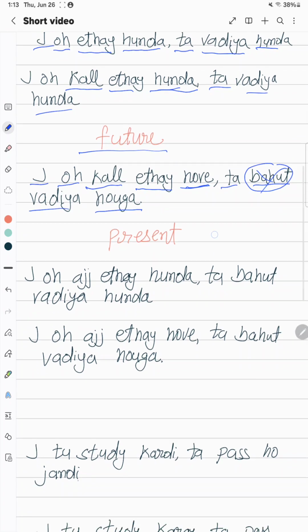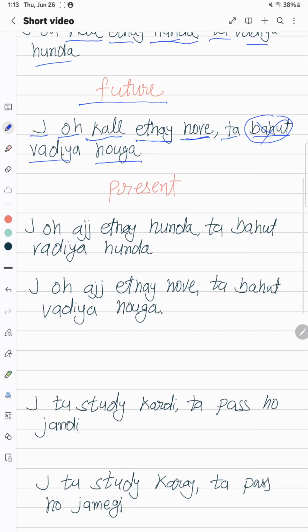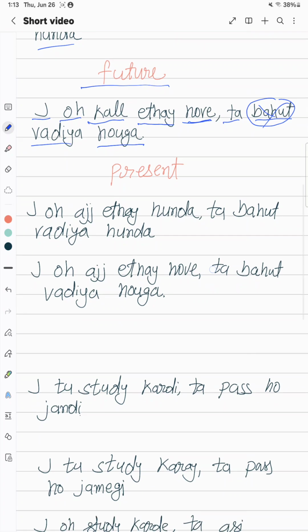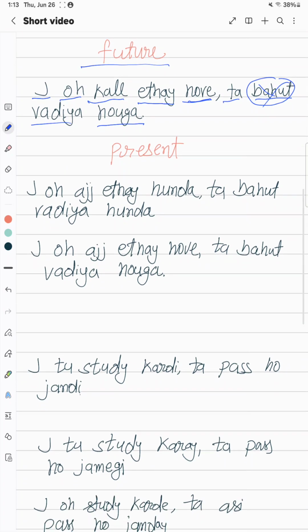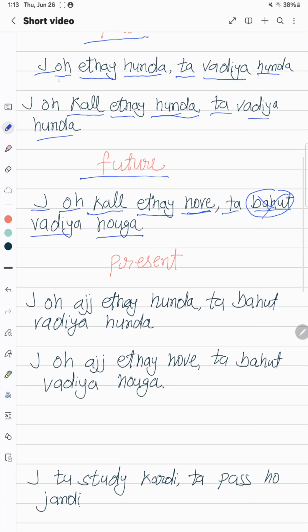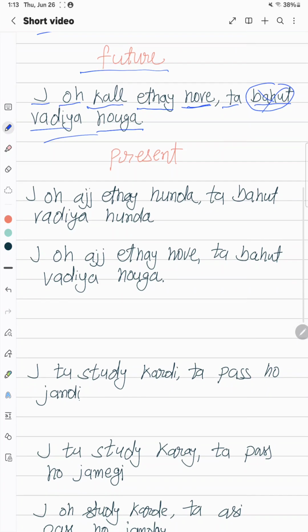All right, okay, now when it comes to present, your imagination right now, you can use both. Mostly we use this way in past, this kind of sentences we use. Mostly we use this one even in present, but you can also use this one. Or let's say, for example, your imagination right now about your friend, you say ਜੇ ਉਹ ਅੱਜ, which means today, ਇੱਥੇ ਹੁੰਦਾ ਤਾਂ ਬਹੁਤ ਵਧੀਆ ਹੁੰਦਾ.